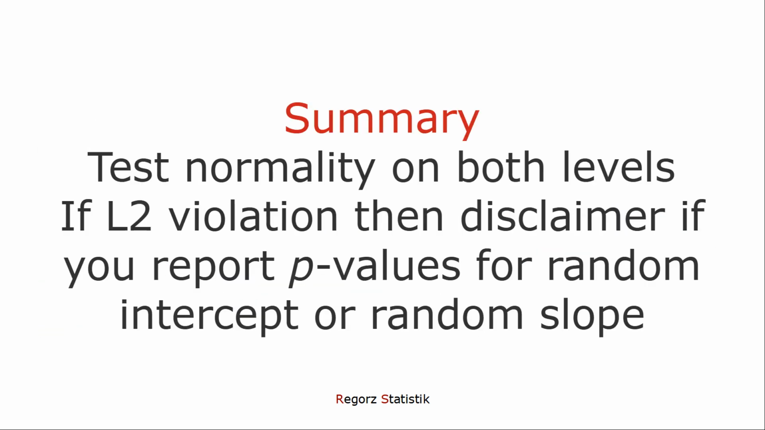As a summary, you should test normality on both levels. If you have a violation on level 2, then you would need to write a disclaimer if and only if you report p-values for random intercept or random slope, because those p-values could be false.